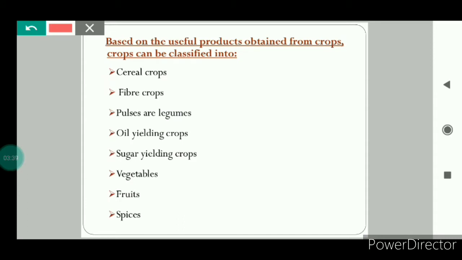Now we will see classification of crops. This classification of crops here has been done on the basis of the useful products obtained from the crops. We get various kinds of useful products from the various types of crops. So on the basis of that, the crops have been classified into various categories. Let us see. Cereal crops.